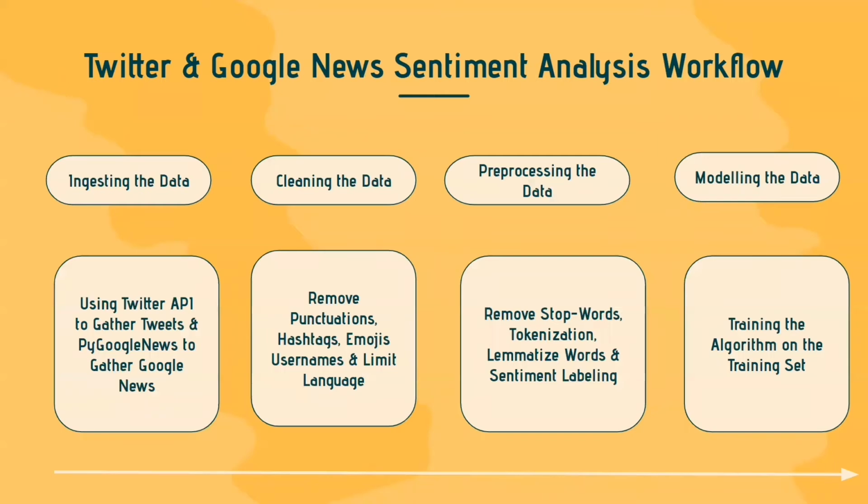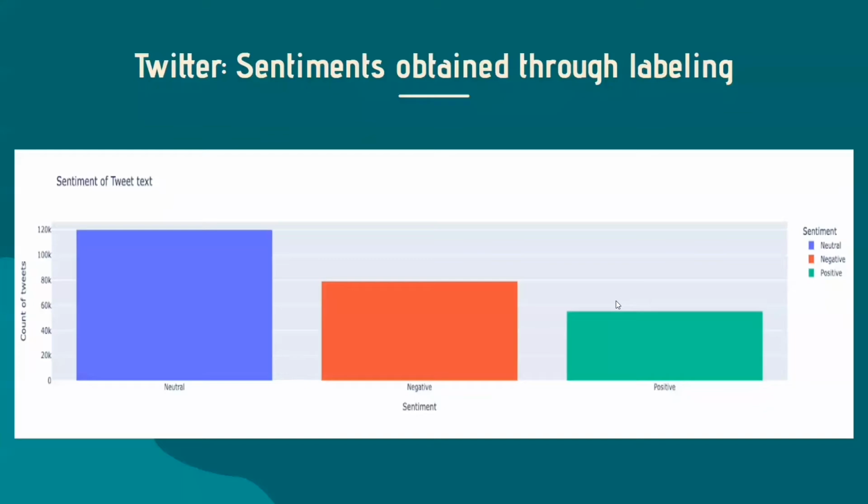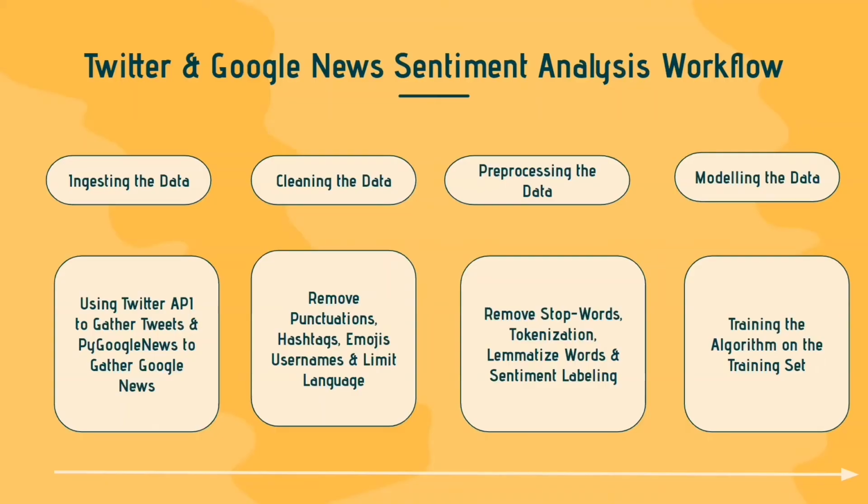In the next step, we have preprocessed the data by removing stop words and tokenized the data using the TextBlob library, which means that the sentences extracted from the tweets are collected and then split into tokens, each of which consists of a single word. We have lemmatized the data using the Snorkel library to reach the original forms of the text present in the data. After that, we have performed sentiment labeling by labeling -1 as neutral, 0 as negative, and 1 as positive. Then the pre-processed data has been used to create a classification model.